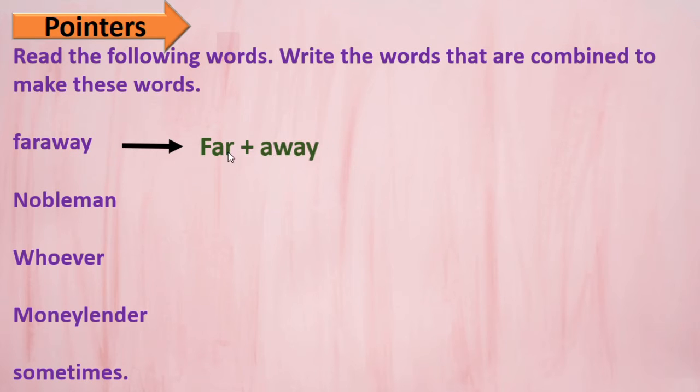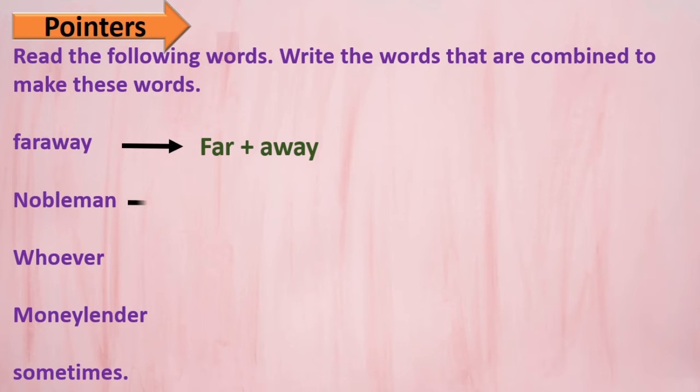Yes, far plus away. These 2 words combine together to make a single word, faraway. This is called a combined word.